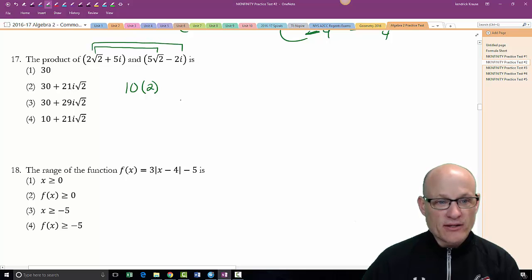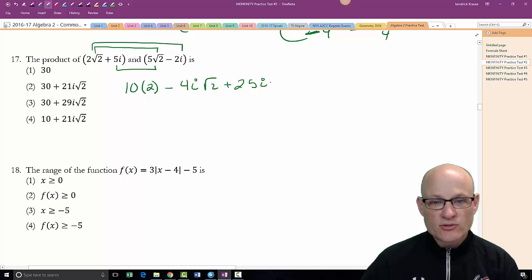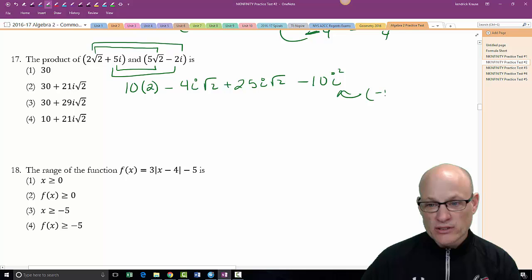Multiply these two together. I've got minus 4i square roots of 2 plus 25i square roots of 2. And then finally, these two multiply to give me -10 i squared. Now remember, i squared is really -1. You have to remember that.